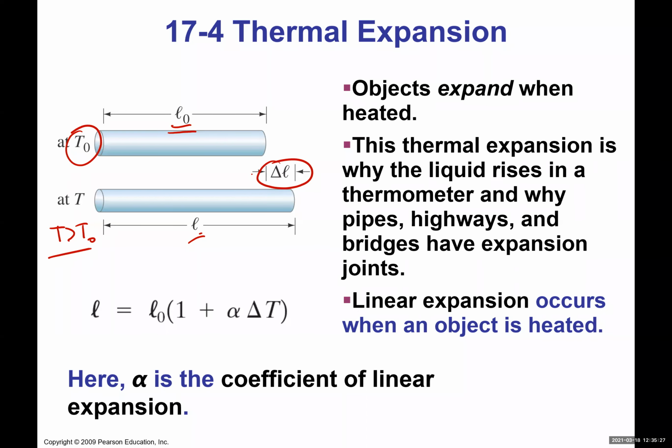So then what we can do here is calculate this. Technically this should be delta L. So delta L equals L naught times alpha times delta T, because this represents the change in length. So change in length equals original length times alpha times delta T, where delta T is the change in temperature between those two. Alpha is known as the coefficient of linear expansion.